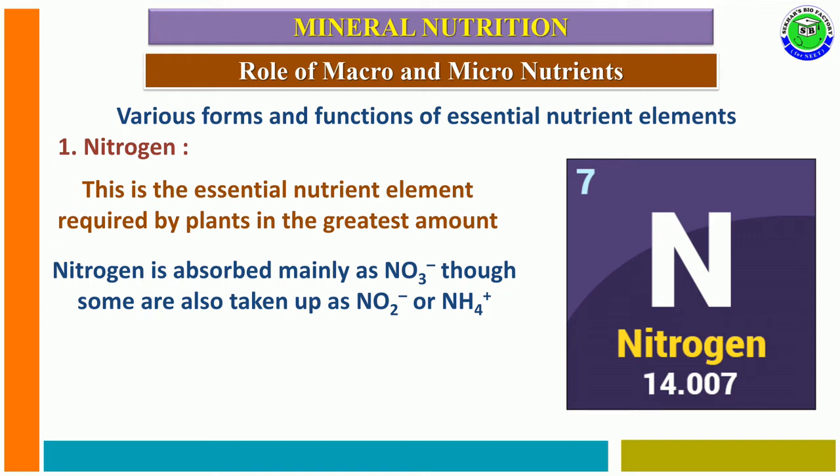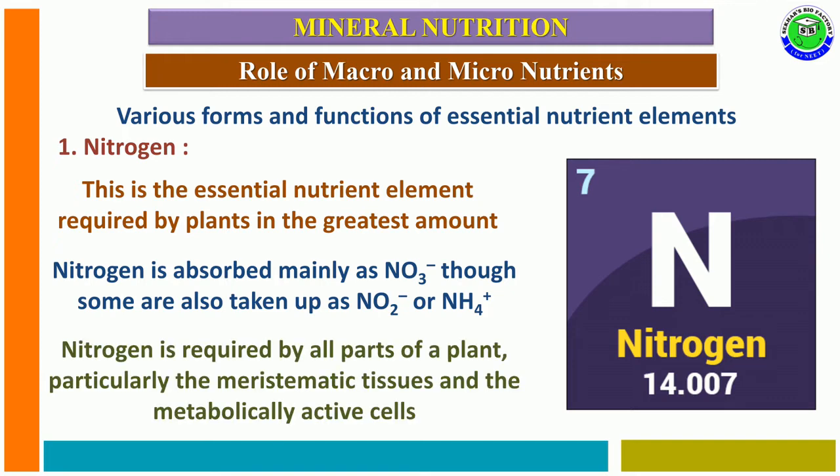At this time the plants can absorb nitrogen mainly in NO3 minus form, called nitrates. Along with this, sometimes plants can absorb nitrogen in NO2 minus nitrite form, and sometimes in ammonium ionic form like NH4 plus.